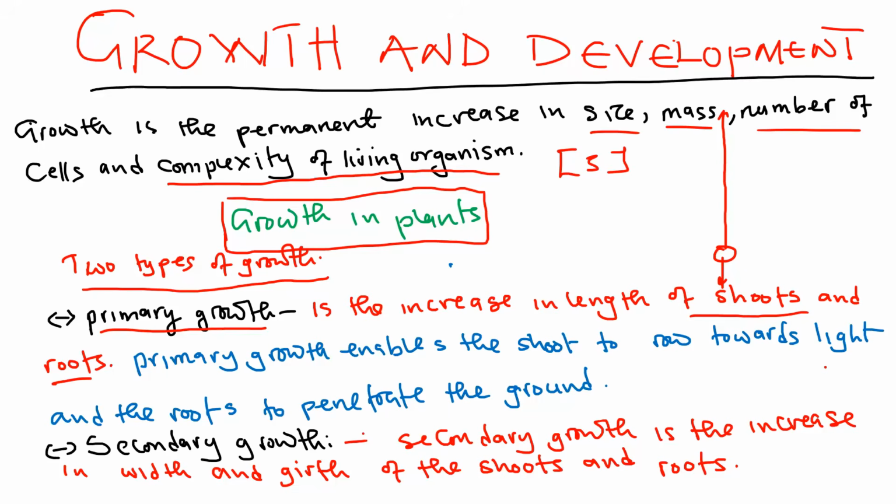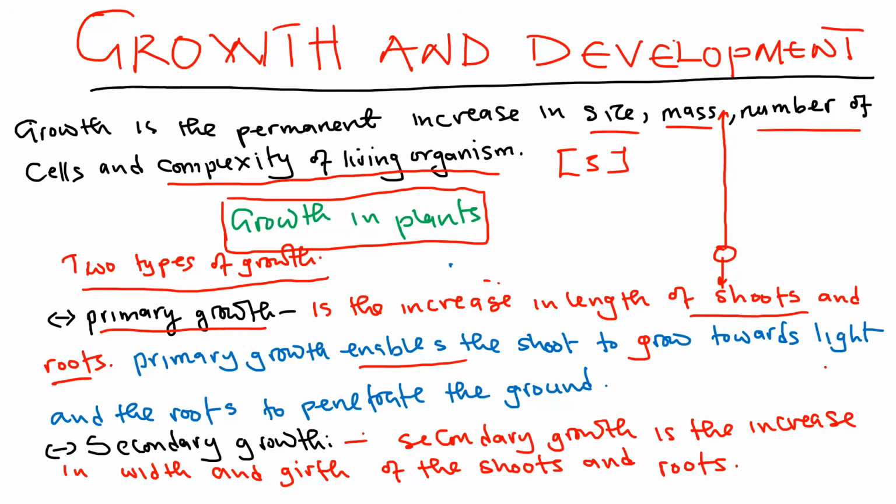And of course, the importance of primary growth, in case you're asked about the importance of primary growth, is that it enables the shoot to grow toward sunlight. Okay, that is the importance of primary growth. Aside from that, it enables the roots to penetrate the ground and of course grow toward water. So primary growth enables the shoot to grow toward light and also the roots to penetrate the ground. So these are the importance of primary growth.